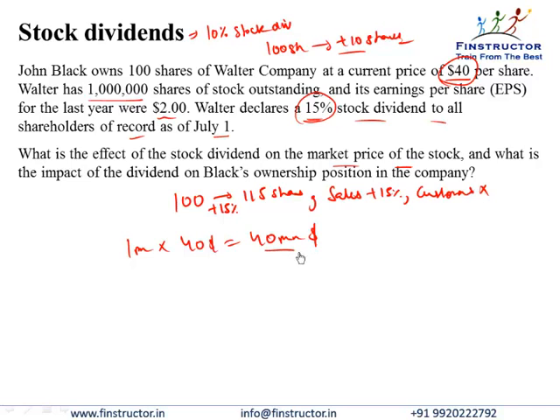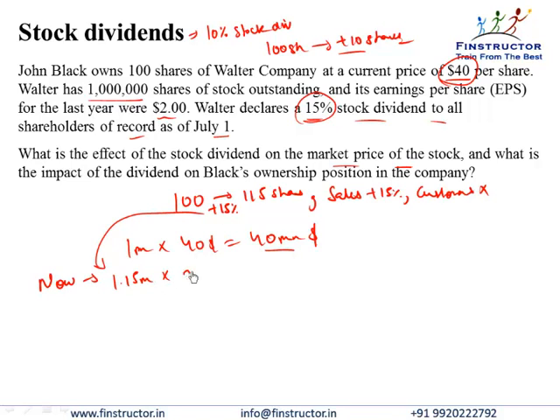This fact does not change whether there is a stock split or stock dividend. The total worth of the company will not change because of a stock dividend, because economically, as we understood, nothing has changed. So now we know there's 1.15 million shares outstanding because of this 15% stock dividend.